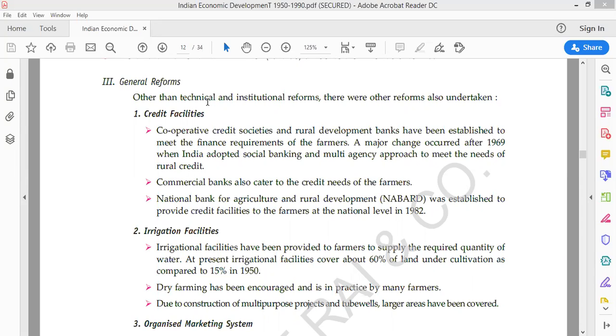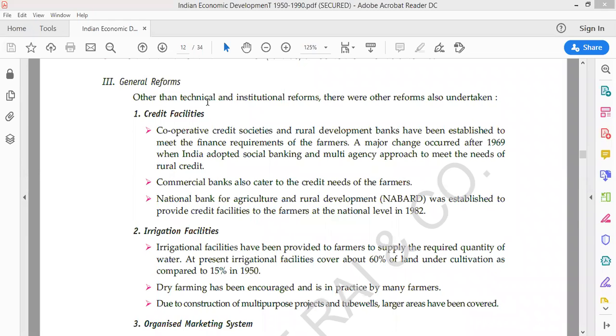It was started in 1982, and the main aim was to provide credit facilities to the poor farmers in rural areas, so that the farmers get proper income to buy commodities, raw material, HYV seeds or any new technology that has been given in the economy.